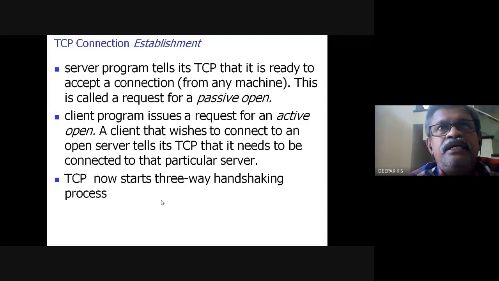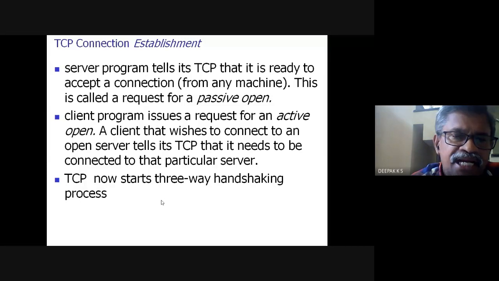So TCP, the transmission control protocol, is a connection-oriented, reliable mechanism. Now, connection establishment. The server program tells its TCP that it is ready to accept a connection from any machine. So the server has to be opened first. This is called a request for passive open. Initially the server has to be kept open, ready to accept a connection. Now any client issues a request for an active open.